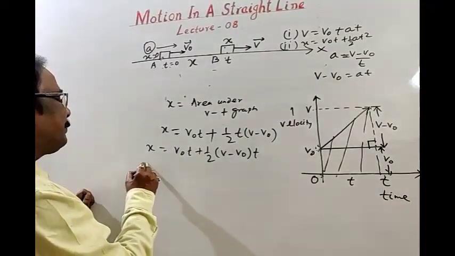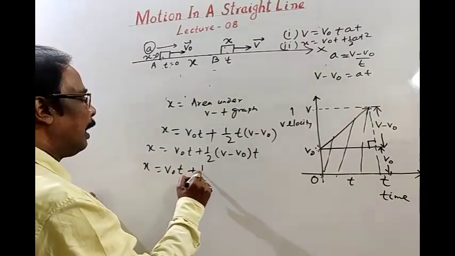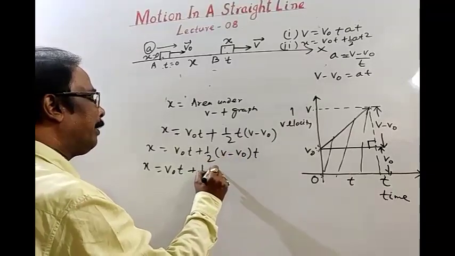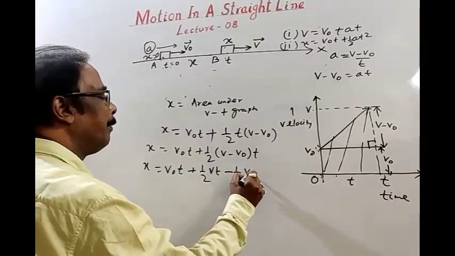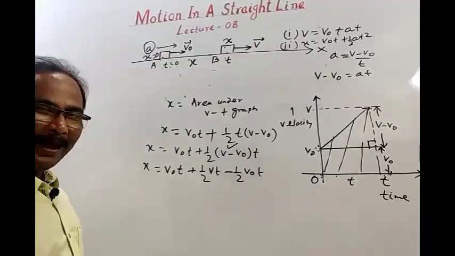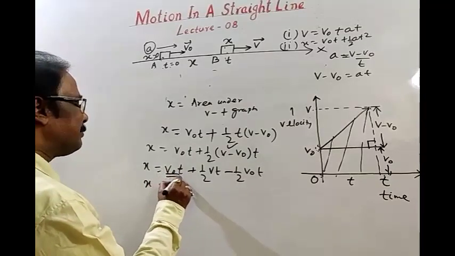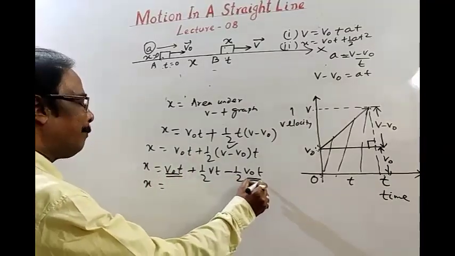So this equation, x is equal to v naught t plus half vt minus half v naught t. Let's multiply half t and open the bracket. Okay. Then x is equal to, see students, this is v naught t, this is minus half v naught t.